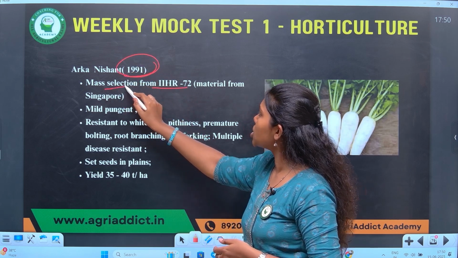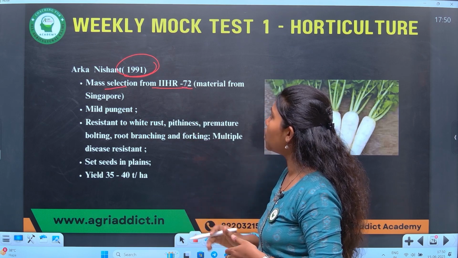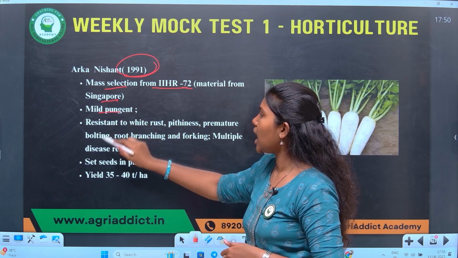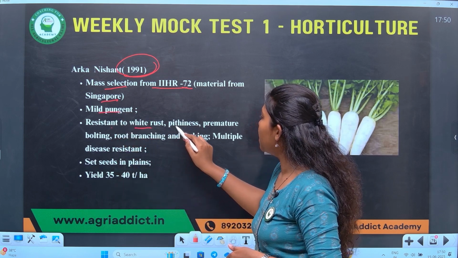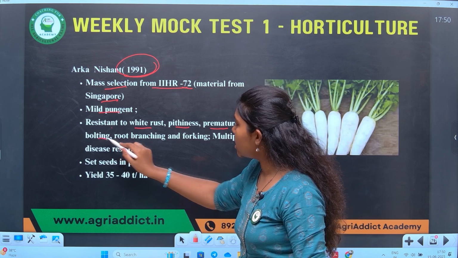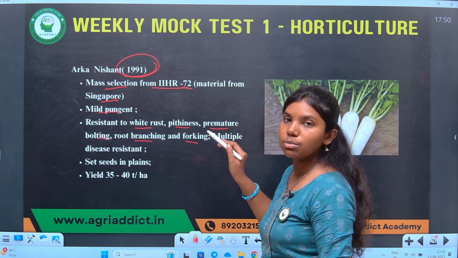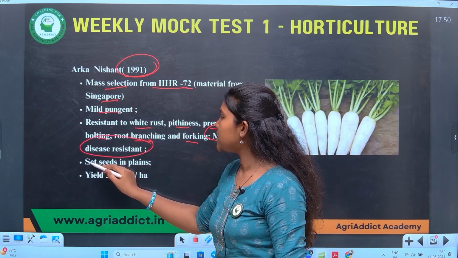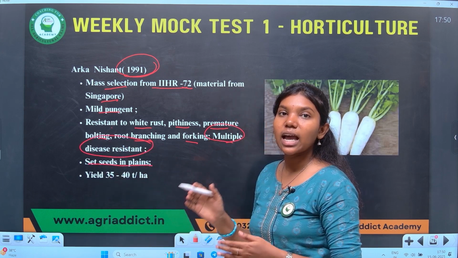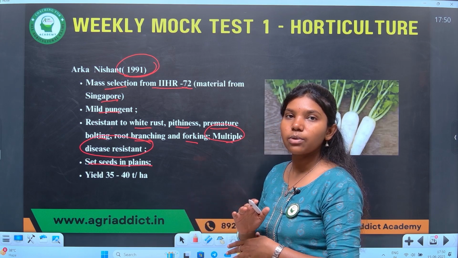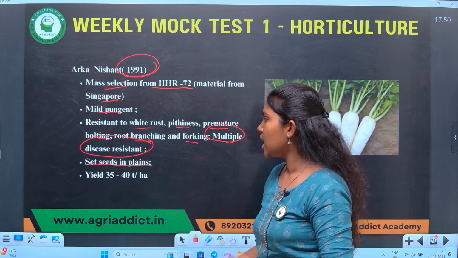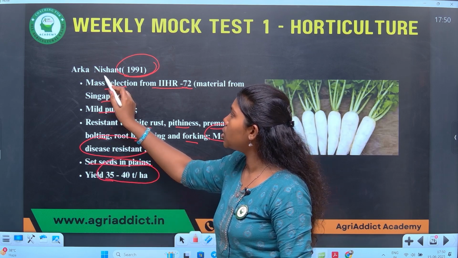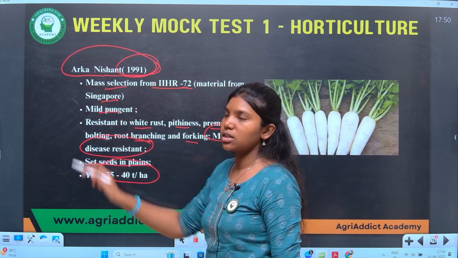It is a mass selection from IHR 72 line, a material from Singapore. It has a mild pungent taste and it is resistant to white rust, pithiness, premature bolting, root branching and forking. As I mentioned, it is a multiple disease resistant variety of radish. It also sets seeds in plains. That means it can be grown in tropical areas and does not require low temperature to flower and set seeds. It has a yield of about 35 to 40 tons per hectare. These are the important points to be noted about variety Arka Alok.